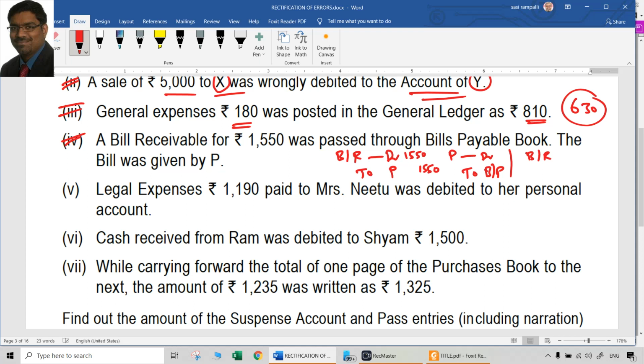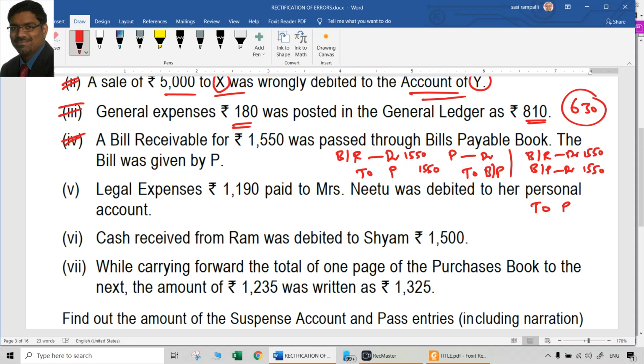Now what should be the rectification entry? It can be rectified without any P&L adjustment, because all of them are personal accounts only. So bills receivable account Dr 1550. Bills payable was unnecessarily credited earlier, so bills payable account Dr 1550, to P, double of it, because P was unnecessarily debited. To cancel that, we have to credit it now. It was supposed to be credited, it was not done. Now we have to do that again.